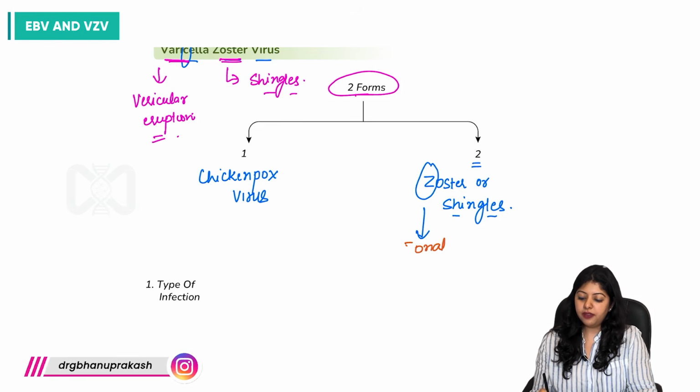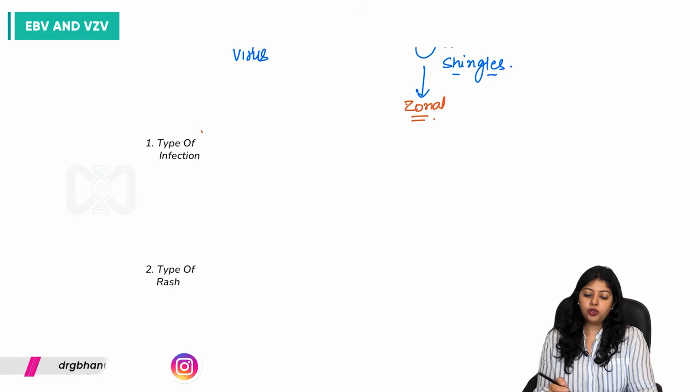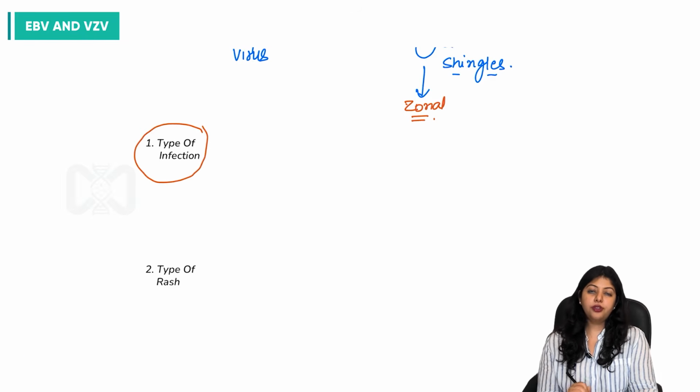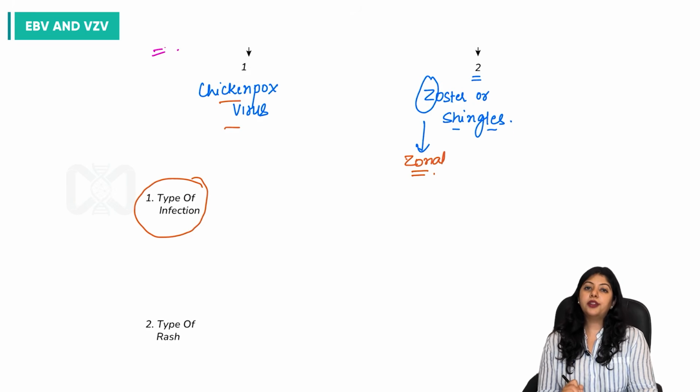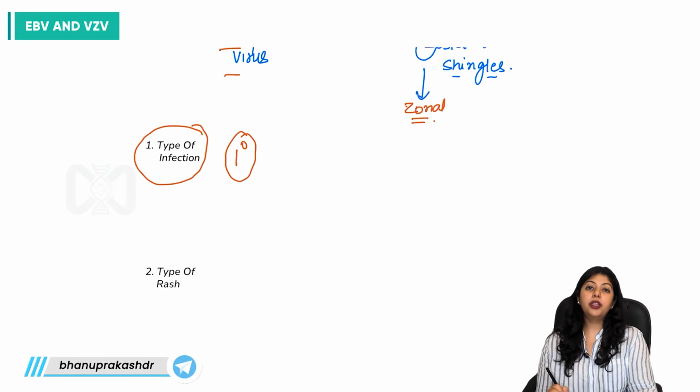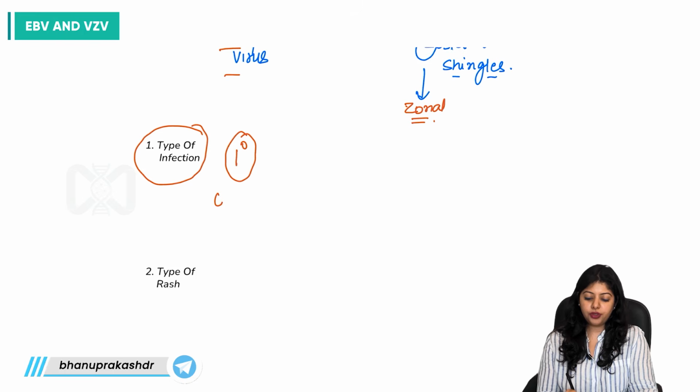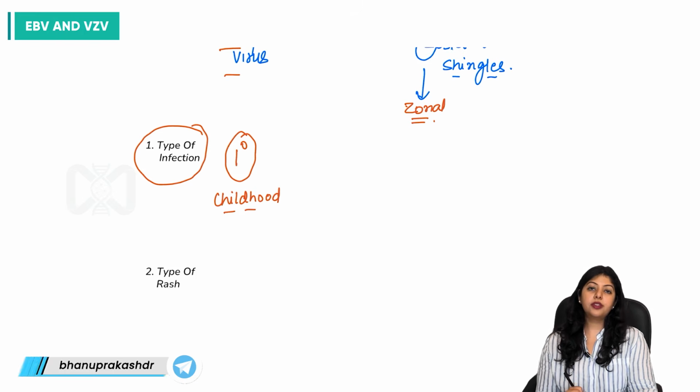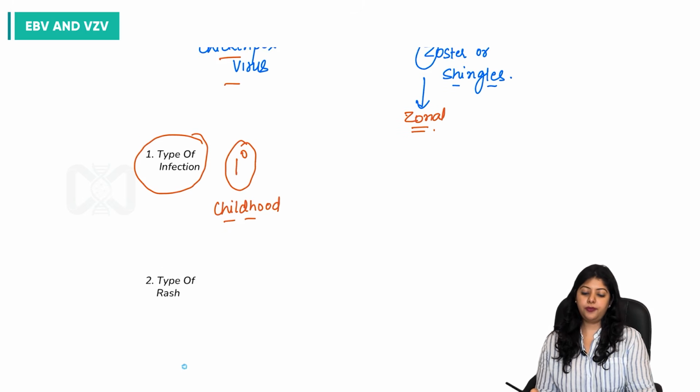You would know why we used Z for zoster and Z for zonal. So what is the type of infection? Chickenpox virus is a type of primary infection which usually affects children. So it's a childhood viral disease.